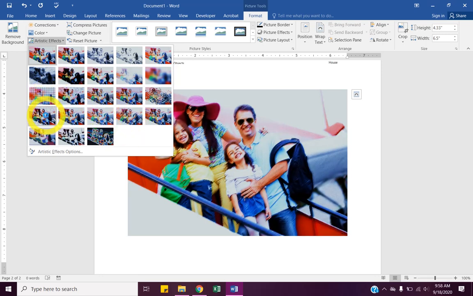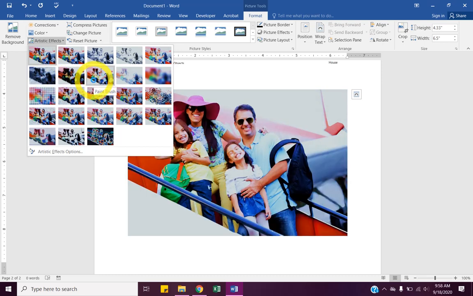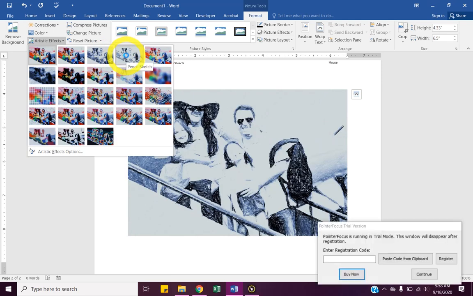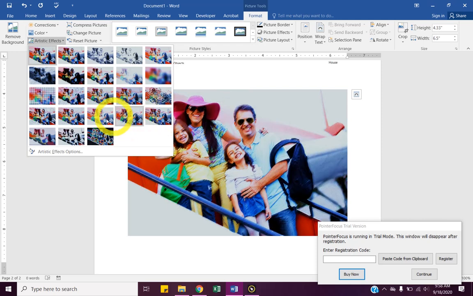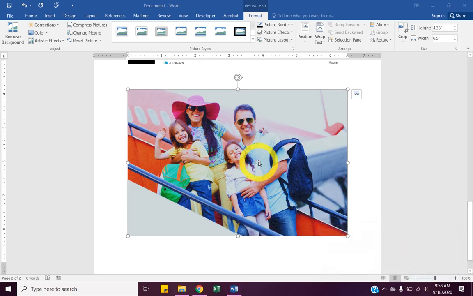No. Am I blind or I just can't find it? There it is. Third column, fourth row. So it kind of just puts lines throughout the image to somewhat make it look like maybe somebody drew it, but not really.